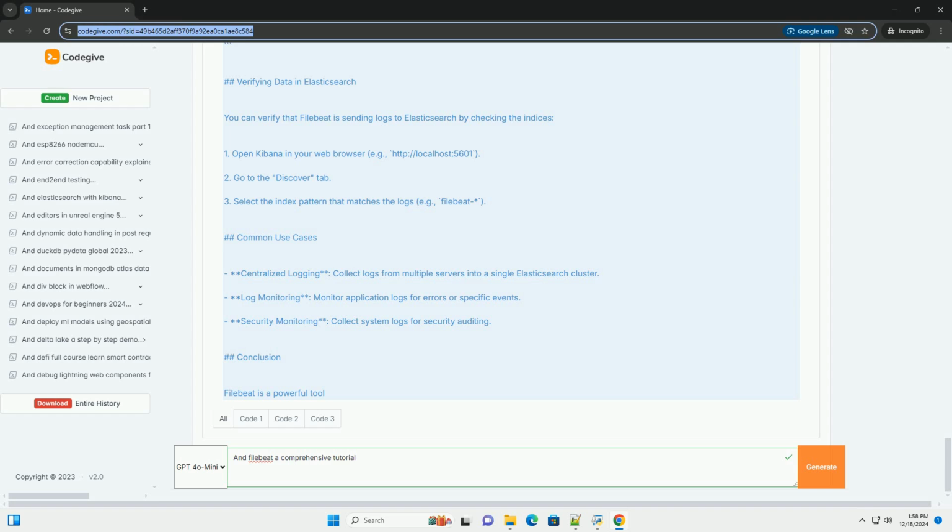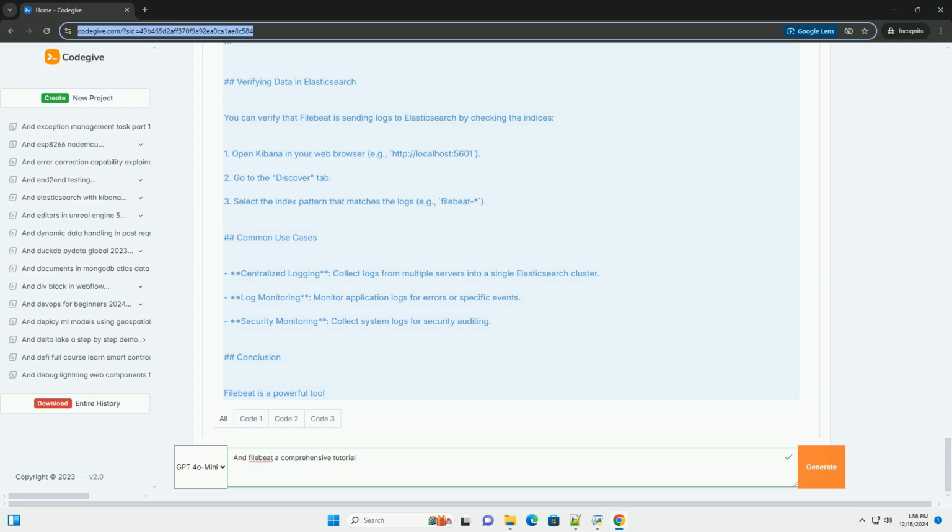Common use cases. Centralized logging: collect logs from multiple servers into a single Elasticsearch cluster. Log monitoring: monitor application logs for errors or specific events. Security monitoring: collect system logs for security auditing.